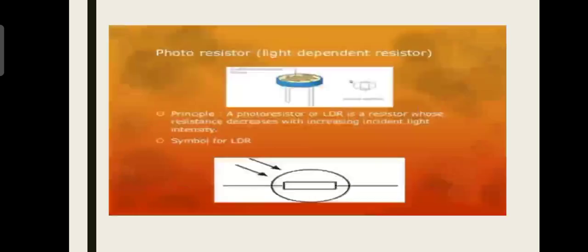Photoresistor, light dependent resistors. Principle: a photoresistor or LDR is a resistor whose resistance decreases with increasing incident light intensity. Symbol for LDR is given as.